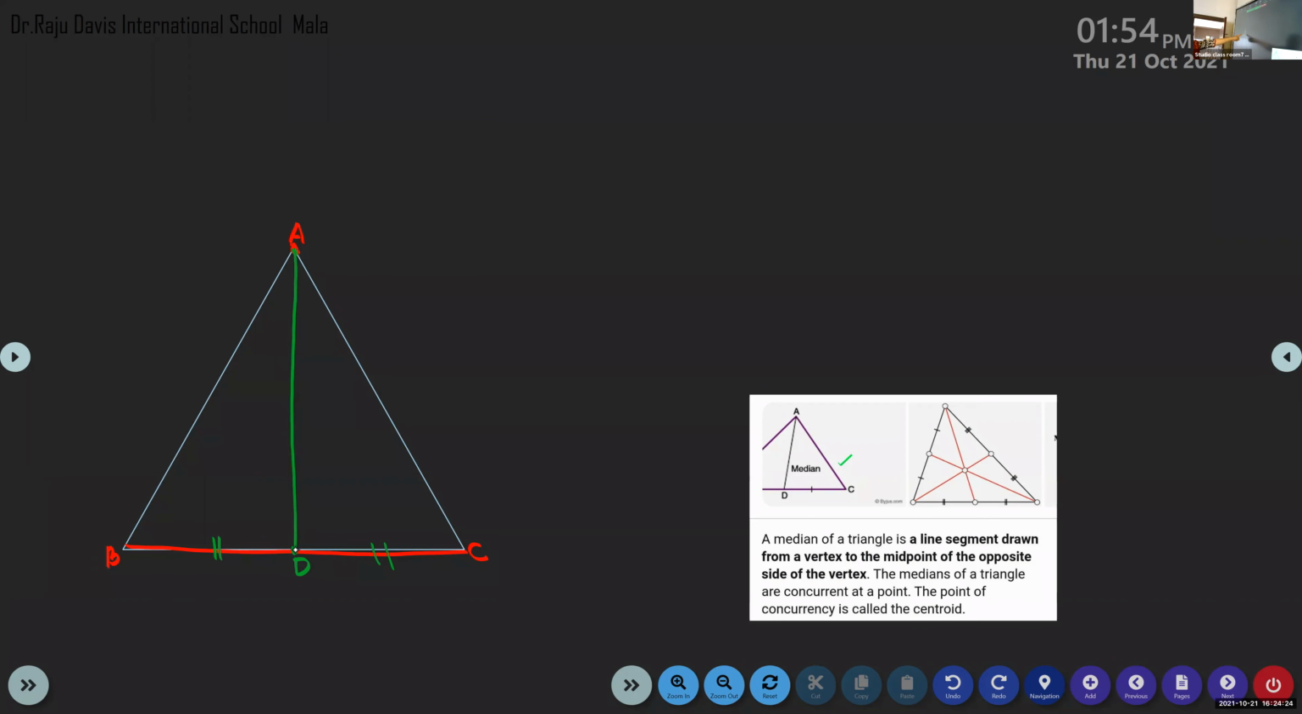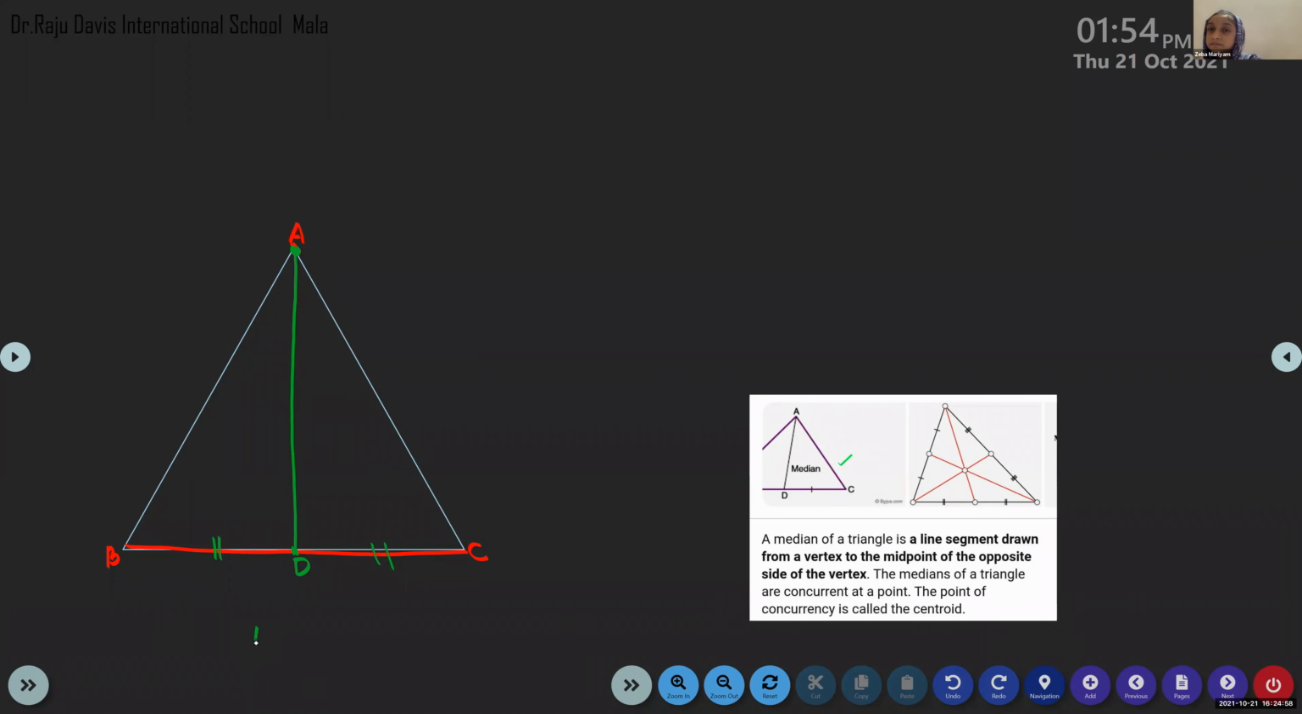So what have I drawn? I have drawn a line joining the vertex of a triangle to the midpoint of the opposite side of the vertex, isn't it? What did I do? I have drawn a line segment joining a vertex of a triangle to the midpoint of its opposite side. Correct? Yes, ma'am.